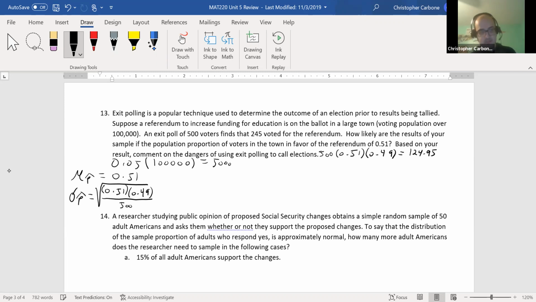And that is about 0.022. So we are trying to calculate here the probability that p hat is less than 0.49.